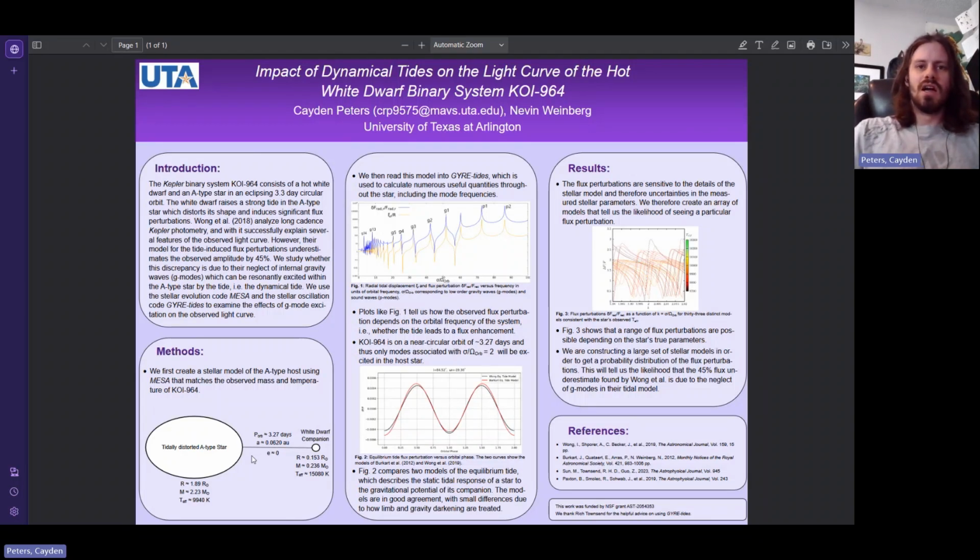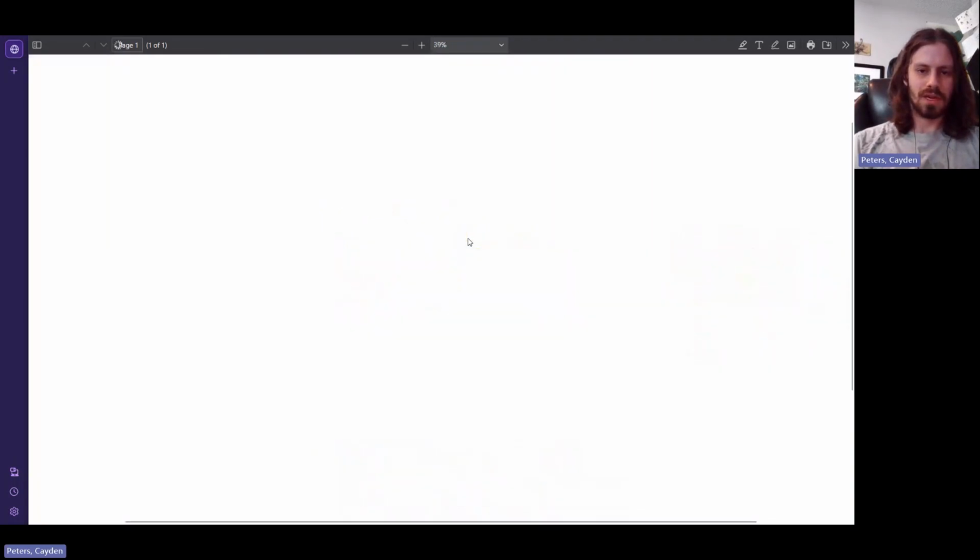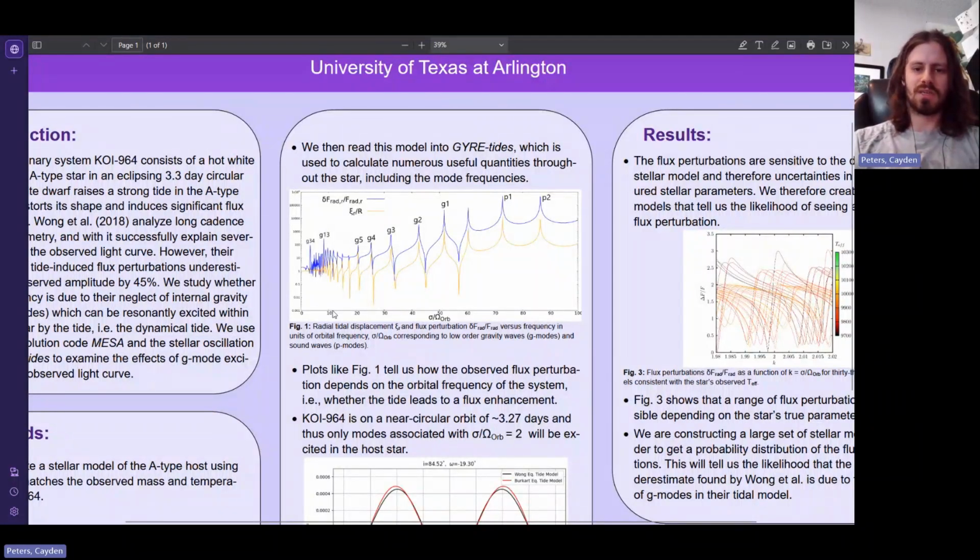So to test this idea, we first construct models of the A-type star using the MESA stellar evolution code. We take these models and feed them into the gyre-tide stellar oscillation code to determine the expected amplitude of tidally excited waves within the star. An example of these waves that can be excited is shown in this figure 1 here. Now this figure shows the radial tidal displacement and the flux perturbations versus the forcing frequency in units of orbital frequency. So each of these spikes shows a frequency that can resonate with the A-type star.